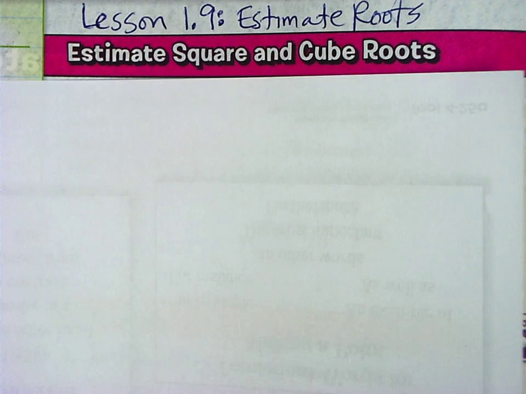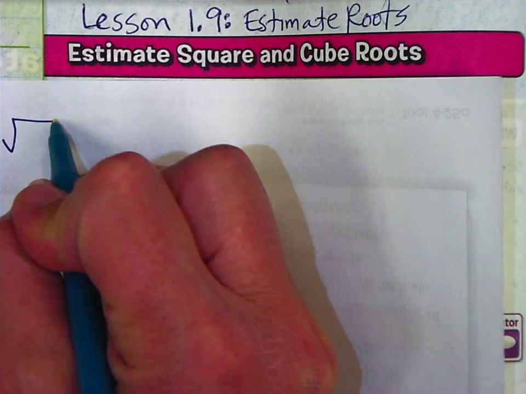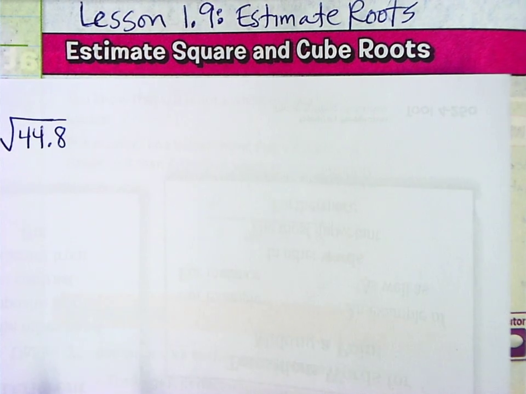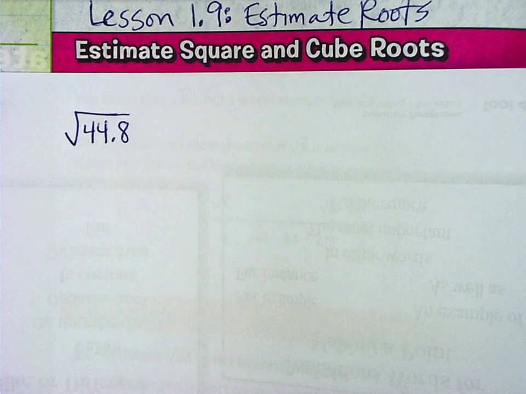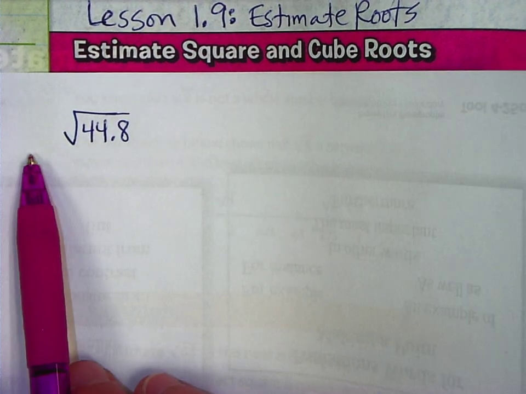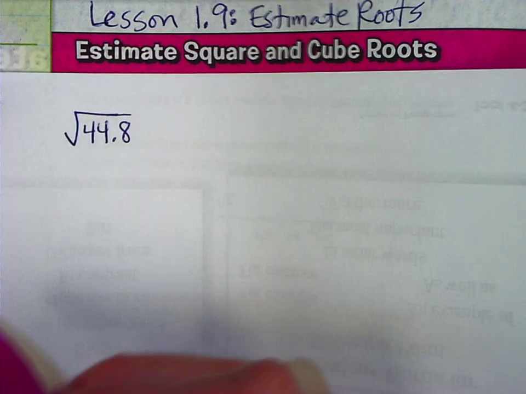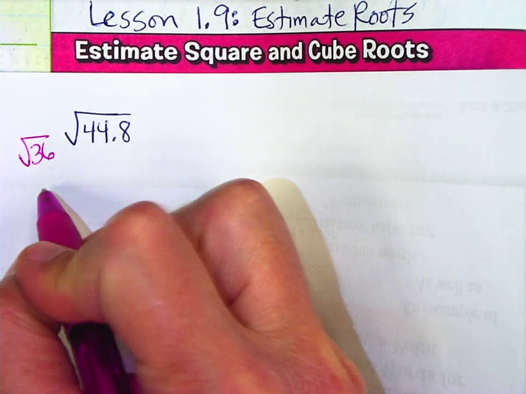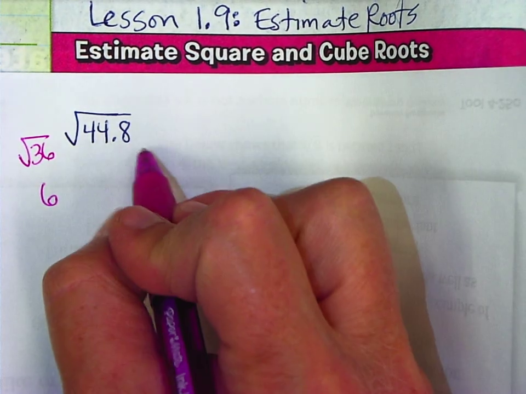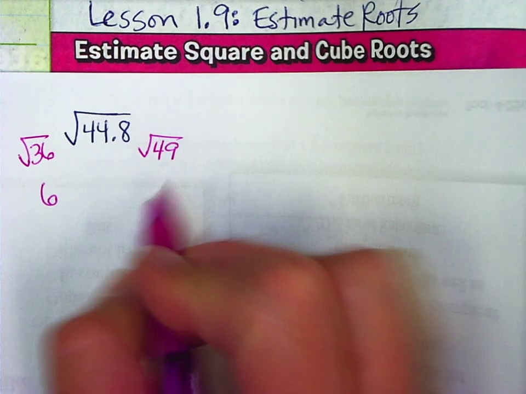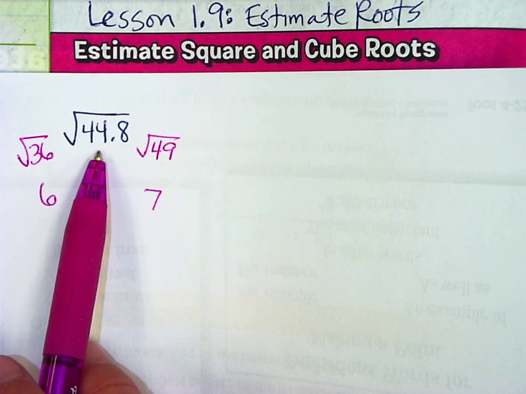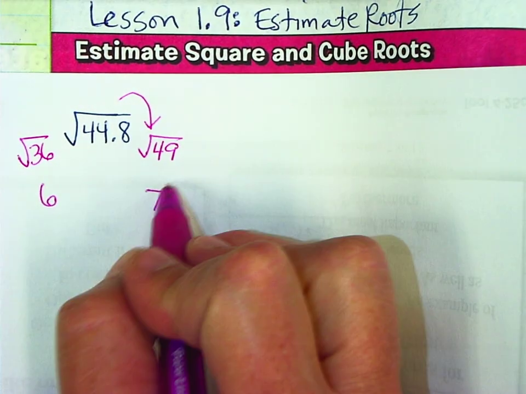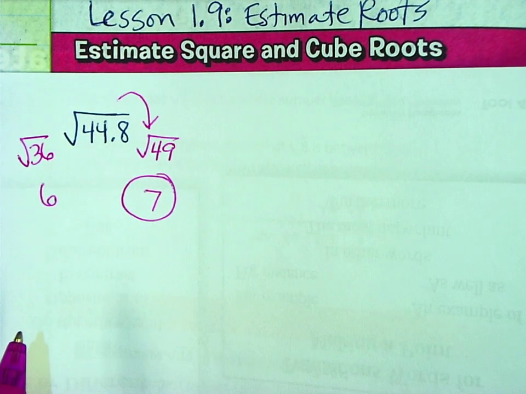Okay, what if we had a decimal? I have the square root of 44.8. We're going to do this the same way. We're going to figure out the perfect squares that come before and after this one. 6 times 6 is 36. 7 times 7 is 49. So the square root of 36 is 6, and the square root of 49 is 7. And 44.8 is closer to the square root of 49. So our best estimate is 7 on that one.